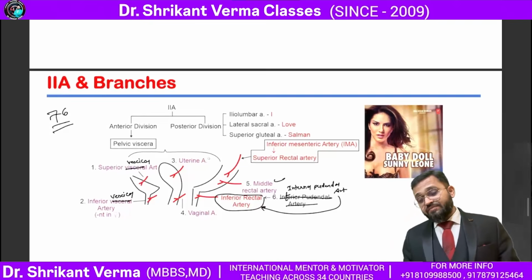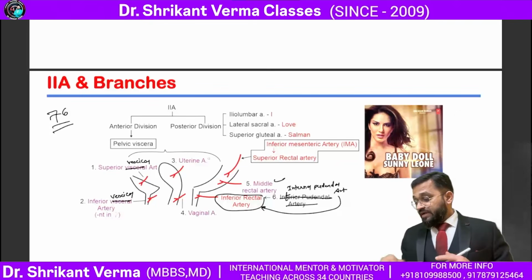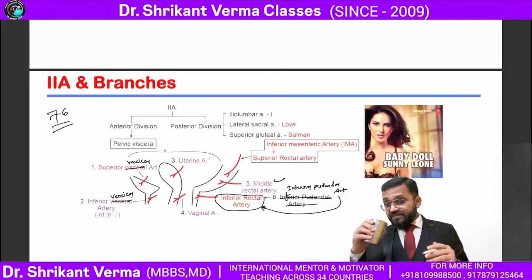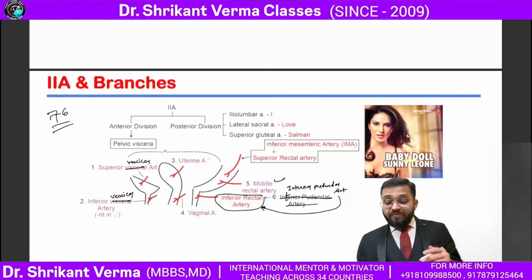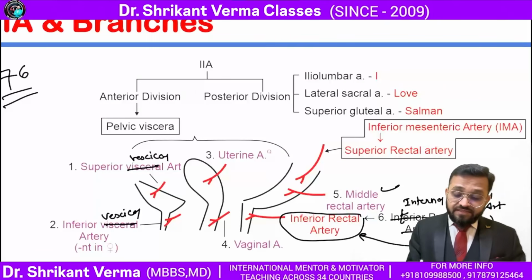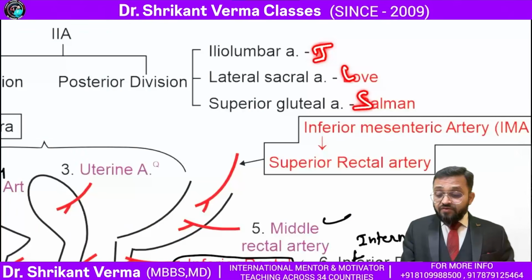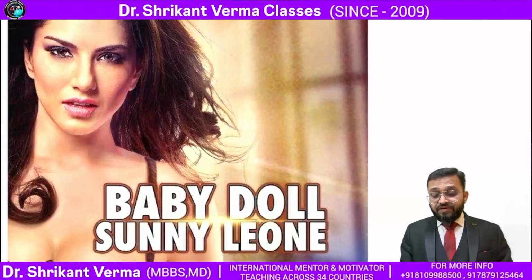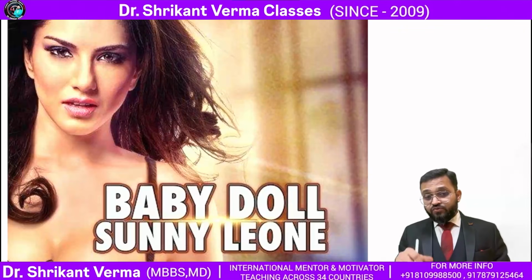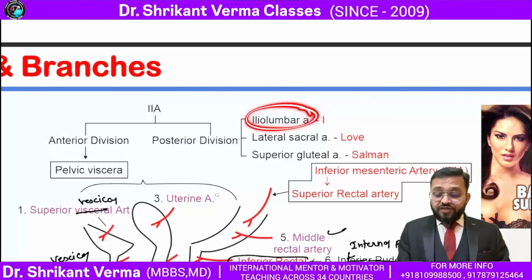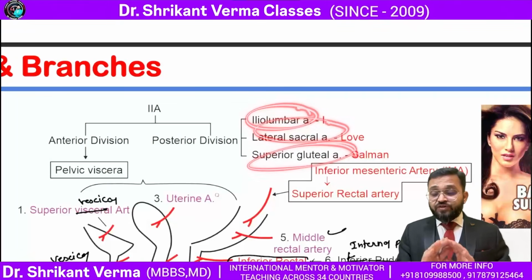The internal iliac artery and their branches. I told you the abdominal aorta divides into the external iliac and internal iliac. The internal iliac artery divides into the anterior division and posterior division. For the posterior division, you can remember I L S: I for iliolumbar, L for lateral sacral, and S for superior gluteal.